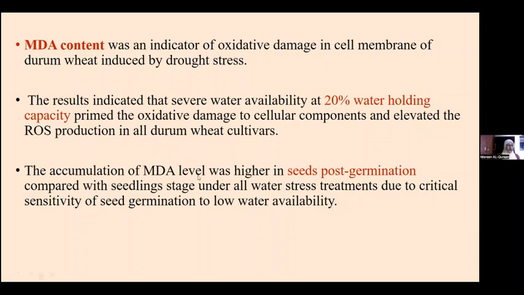And the accumulation of MDA level was higher in seed post-germination, as we noticed from the table, compared to the seedling stage. This could be justified by the critical sensitivity of seed germination to low water availability.